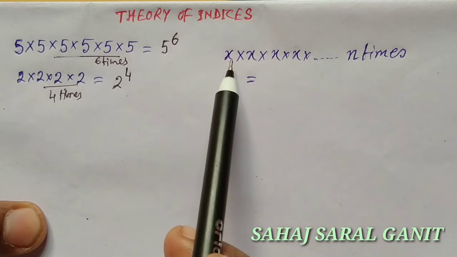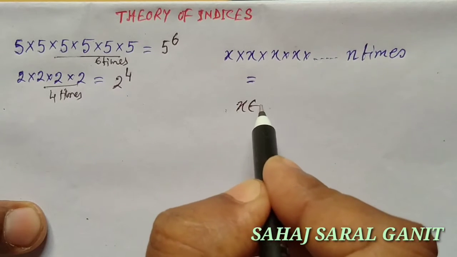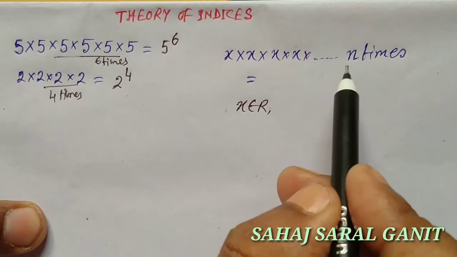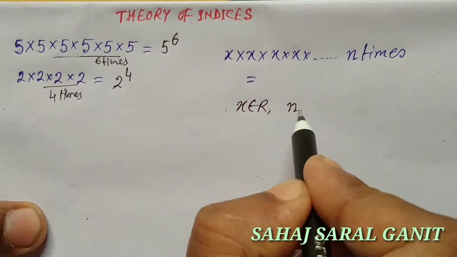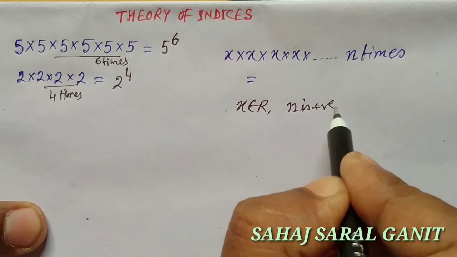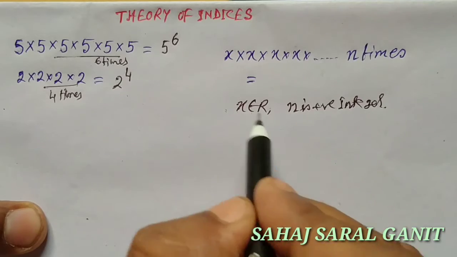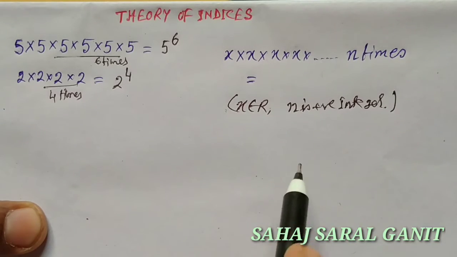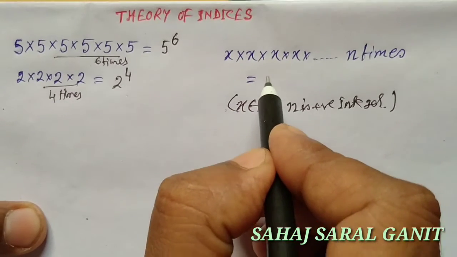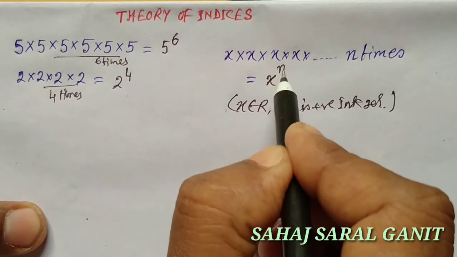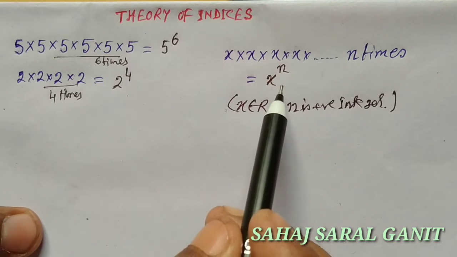In this way, if we multiply a real number x, that is x belongs to R, n times, where n is a positive integer, then this is denoted by x raised to the power n.